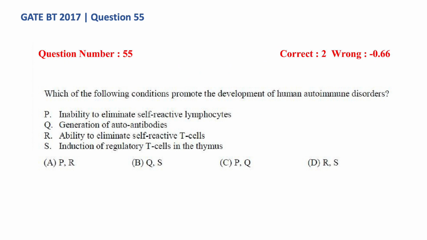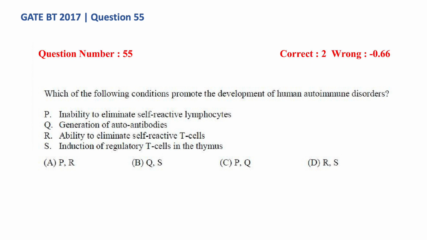Hi all, today we look into GATE Biotechnology 2017 paper, question number 55. The question is, which of the following conditions promote the development of human autoimmune disorders? Option P, inability to eliminate self-reactive lymphocytes. Q, generation of autoantibodies. R, ability to eliminate self-reactive T cells. And S, induction of regulatory T cells in the thymus.